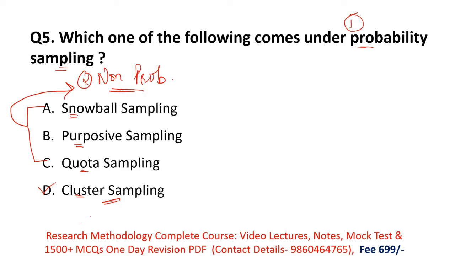The first point here is very important. In cluster sampling, researchers select their samples from the population randomly. The word randomly is very important. In cluster sampling, researchers select their samples from the population randomly because it is a type of probability sampling. And what do we do in probability sampling? In probability sampling, researchers select their samples randomly from the population.